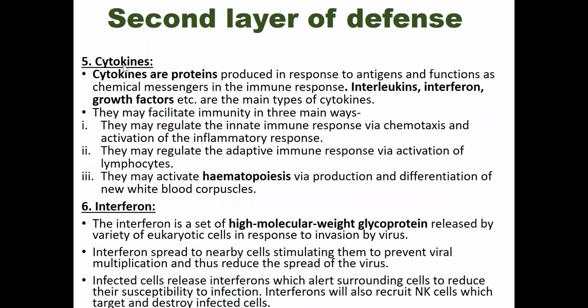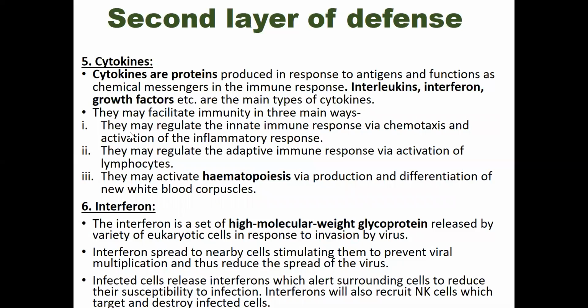Another thing in the second layer of defense is the cytokines. Cytokines are specialized proteins produced in response to antigens and function as chemical messengers in the immune response. Interleukins, interferons, and growth factors are the main types of cytokines. They act in three main ways.